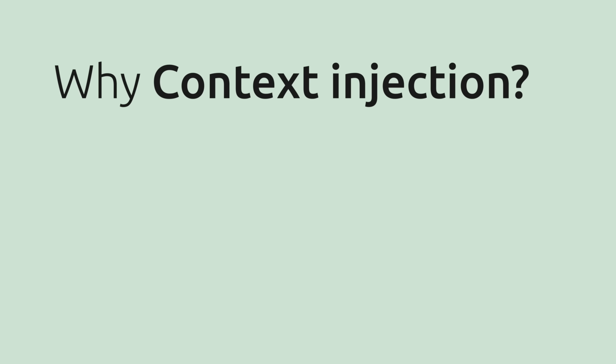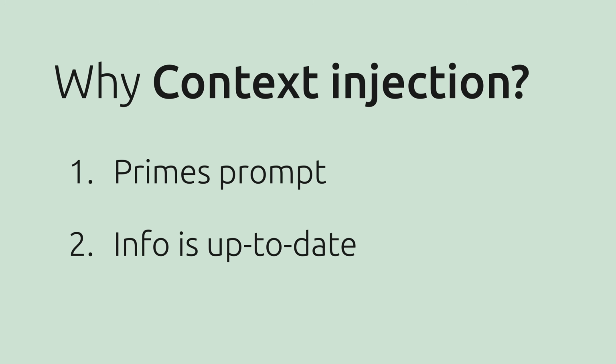user's query itself. So this approach, as opposed to something like fine tuning, where you actually would need to retrain the model itself with your own custom data, context injection does 2 things for us. Number 1, it primes the prompt with very specific information that you want it to use within the answer. And then 2, it always uses up-to-date information, right? Every single request, every single query from the user, you would go and fetch that information from a database, which can be updated in real time, right? Fine tuning would require you to actually retrain the model every single time you have a new piece of information added to your knowledge base.